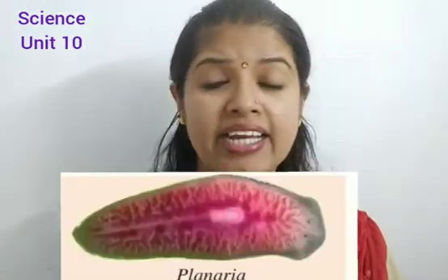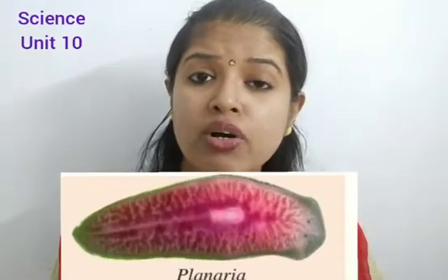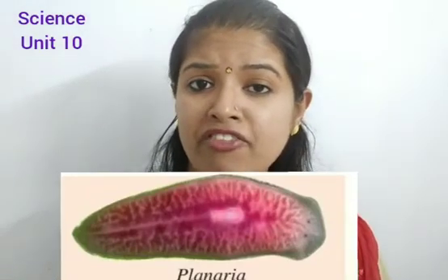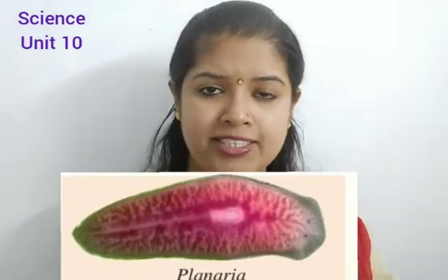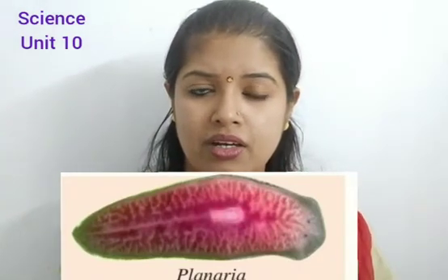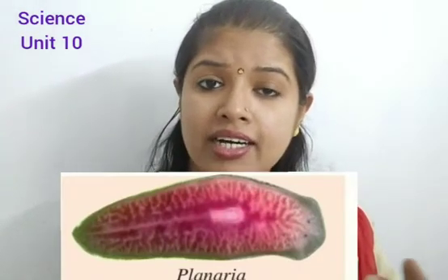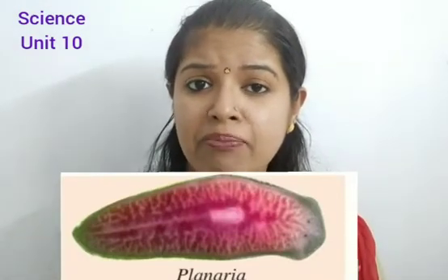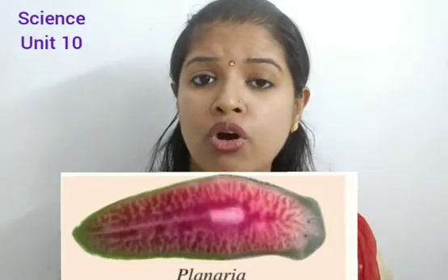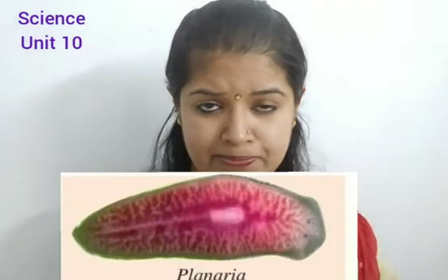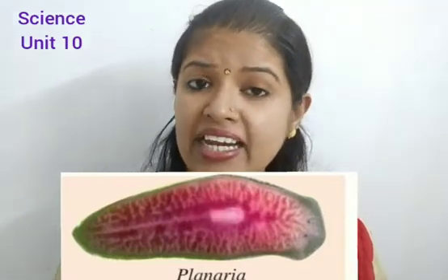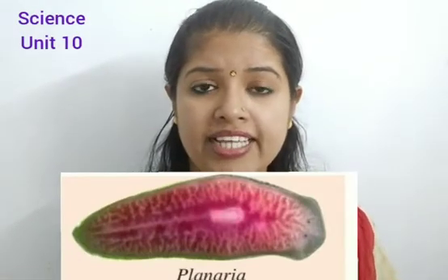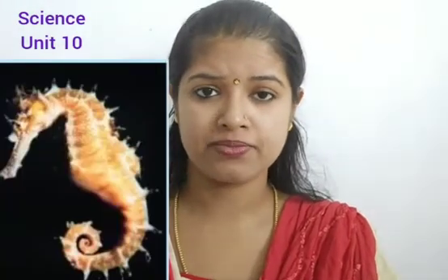So there are many animals like planaria and earthworm. New creatures are formed from their body parts. When their body parts get cut, from the several parts new organisms will arise in planaria and earthworm.